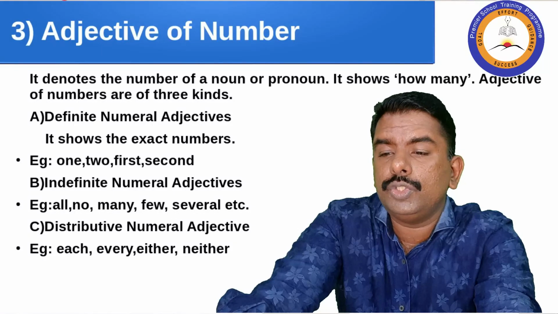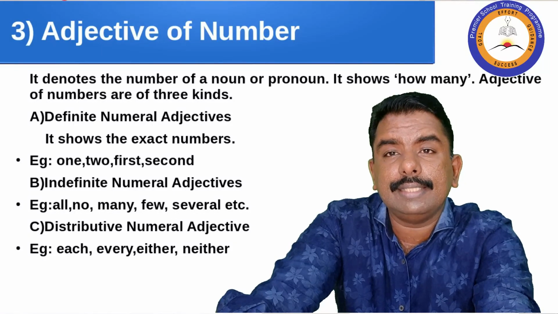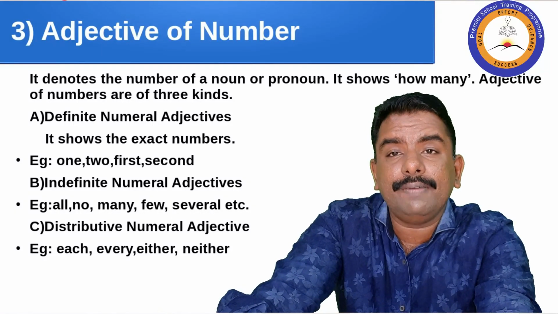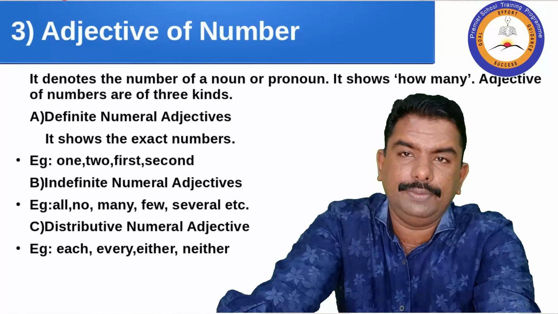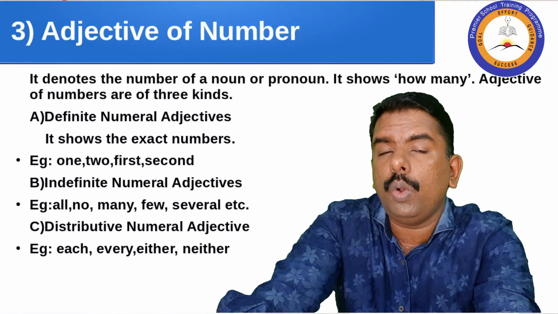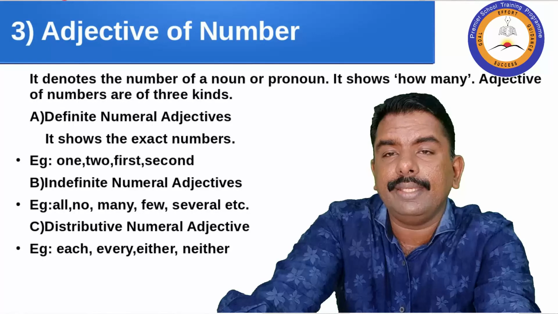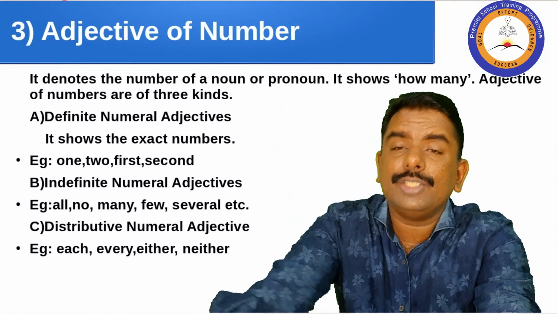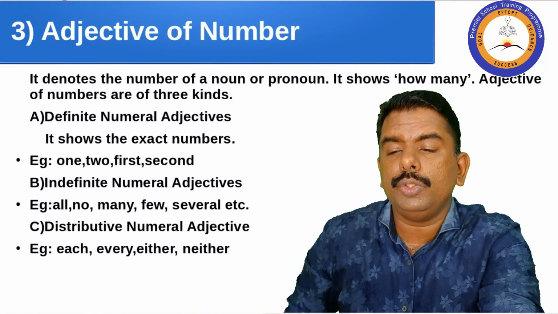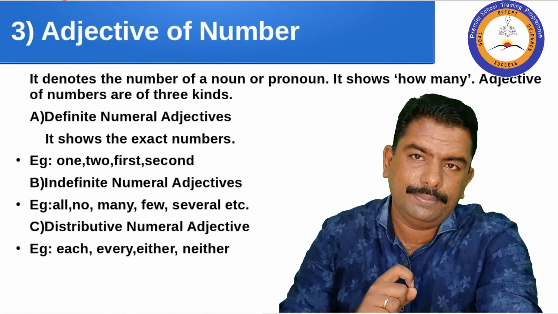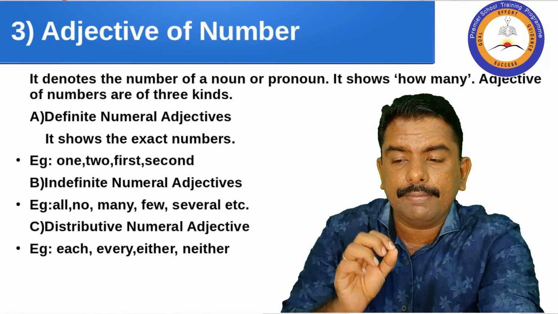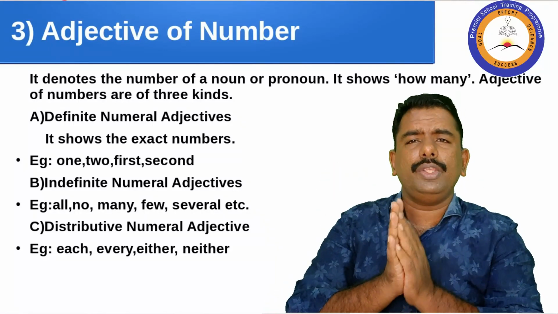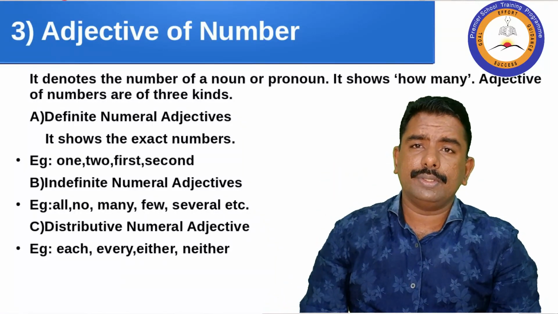1, 2, first, second, like that. Next B, indefinite numeral adjectives. Examples are all, no, many, few, several, etc. Next one is distributive numeral adjective. Each, every, either, neither. These kind of words we are using in our everyday use, isn't it?